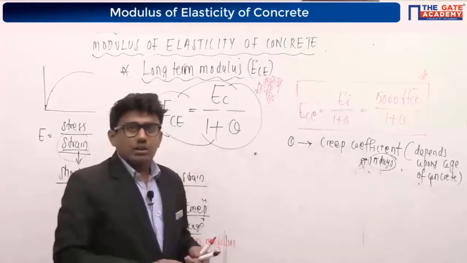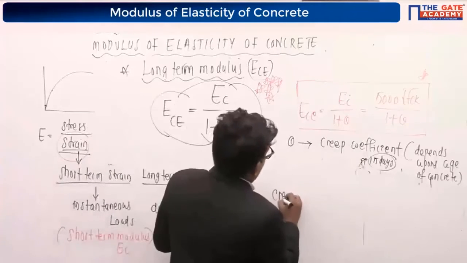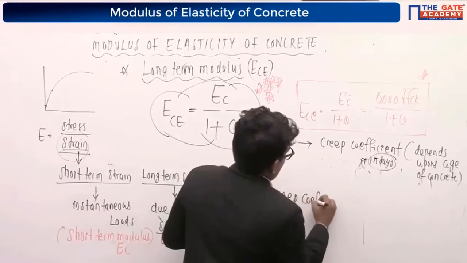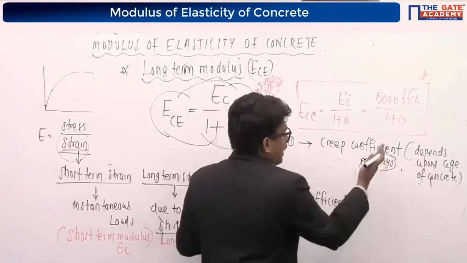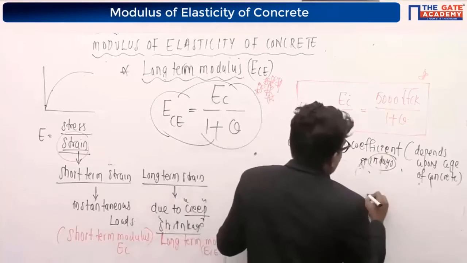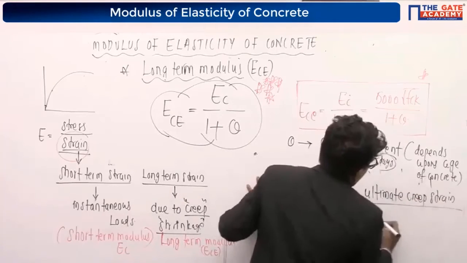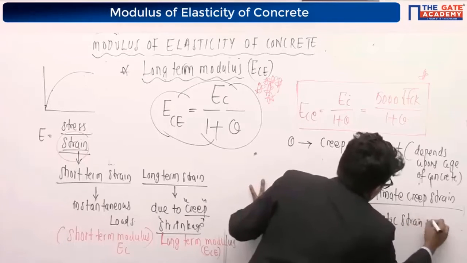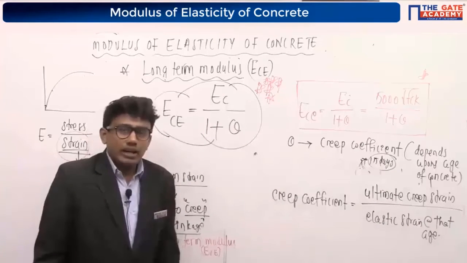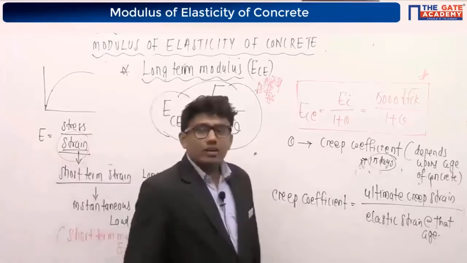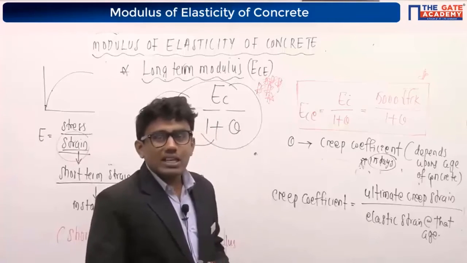If the values are not given in the table, and instead some strain values are given, the creep coefficient can be obtained in this way also. While discussing creep, I discussed ultimate creep strain and elastic strain, right? So the creep coefficient will be equal to ultimate creep strain divided by elastic strain at that age. This equation is also given in IS 456-2000, and using it I can find the creep coefficient values.